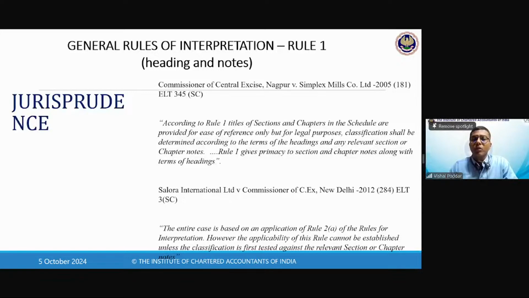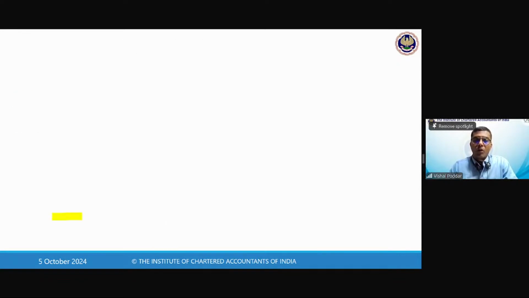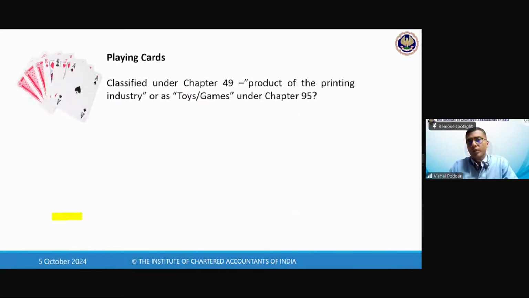So you have to see the notes only, not the headings. Now, I'll give you a practical example to understand this. Let us say we are talking about playing cards. We all have done this in childhood. It was one of our favorite pastimes before we had all these mobile gadgets and video games. Before that, we used to play simple games like Ludo and Snake and Ladder and even playing cards.